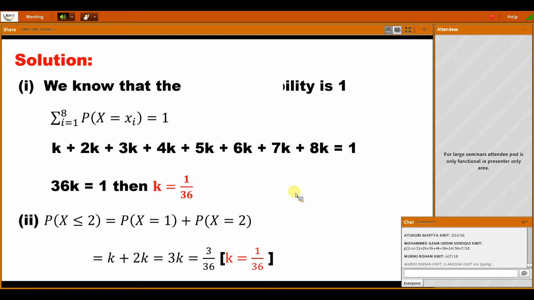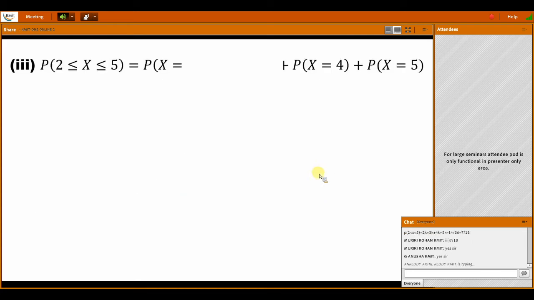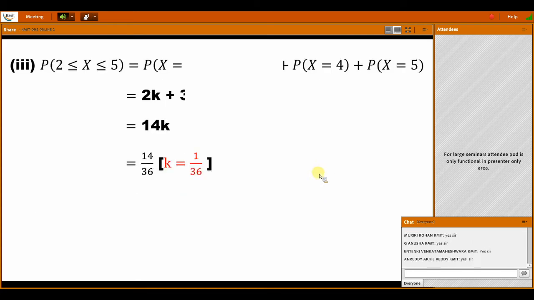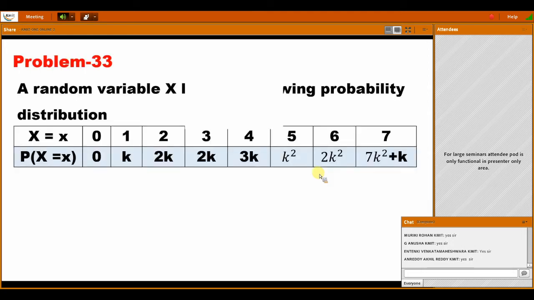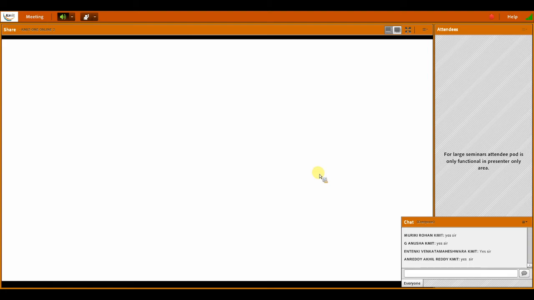K is equal to 1 by 36. Yeah. Okay. 14 by 36. Right. The remaining problem is also the same model, so I skip this.